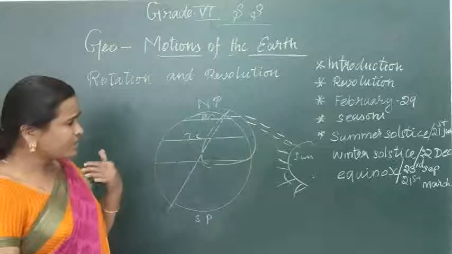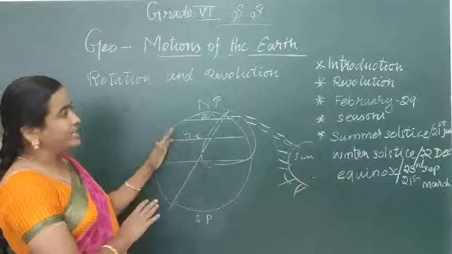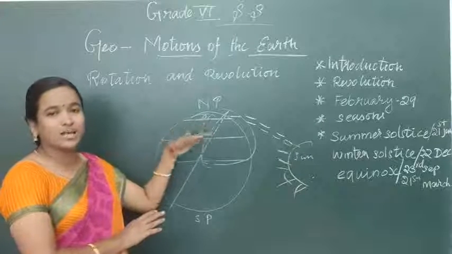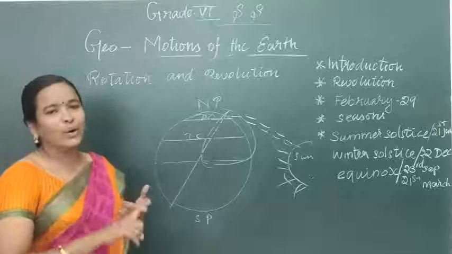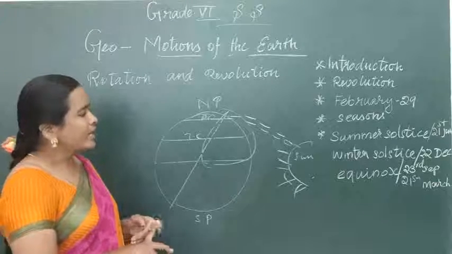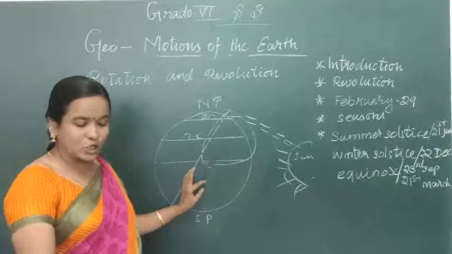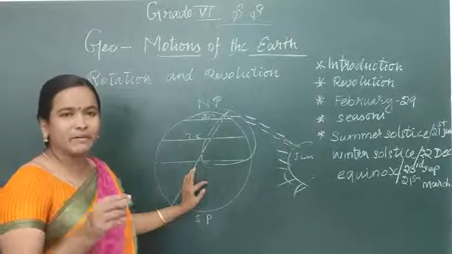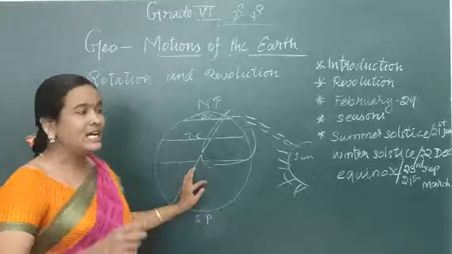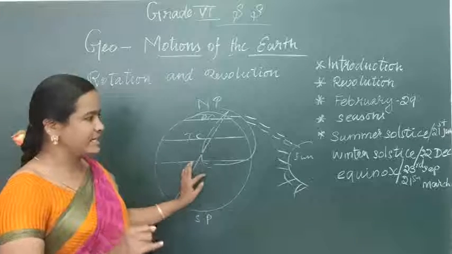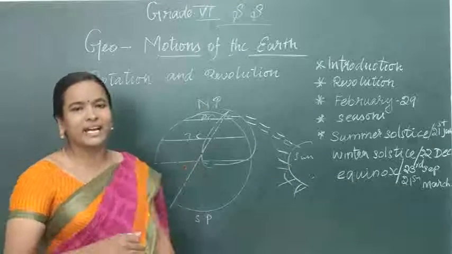Now we have a short recap on the summer season and the revolution. Revolution causes seasons. So in that we have studied only two, summer and winter. Okay children? So today your homework is to study this geography book, page number 20 in the 3rd chapter. Read it, please understand. Know the spelling for solstice, northern hemisphere, seasons. Study all these things. Okay, thank you children.